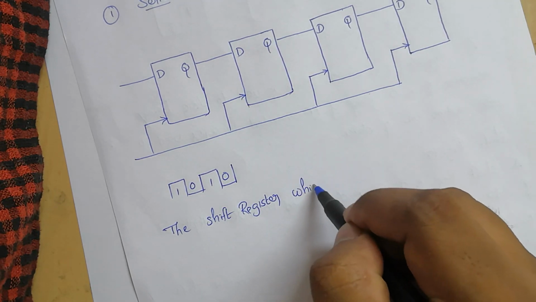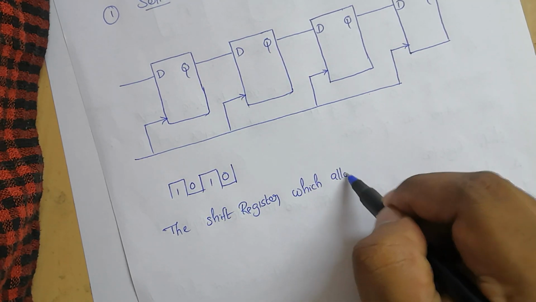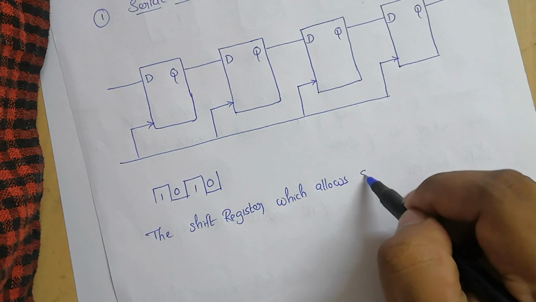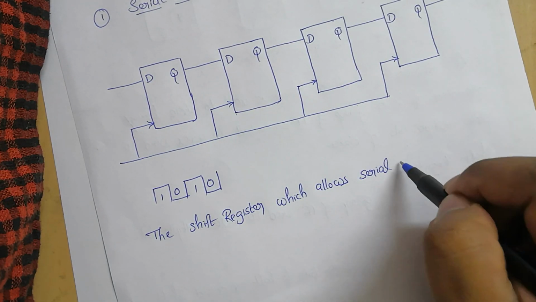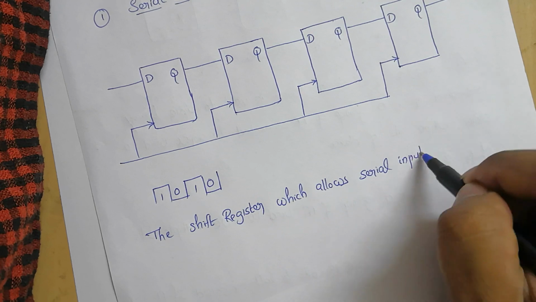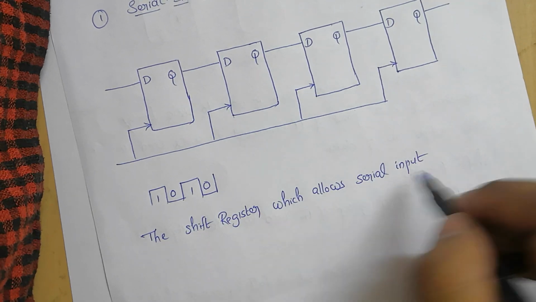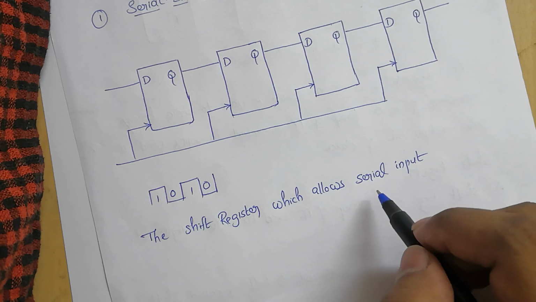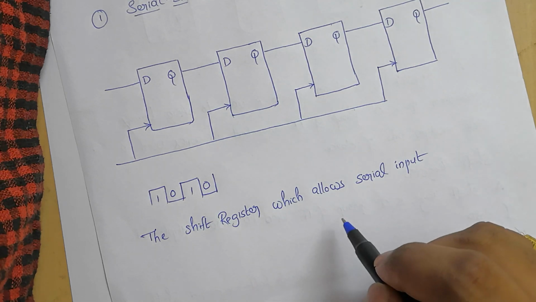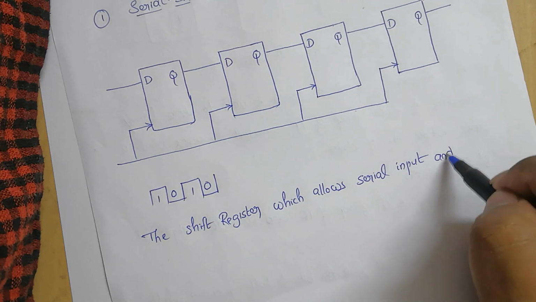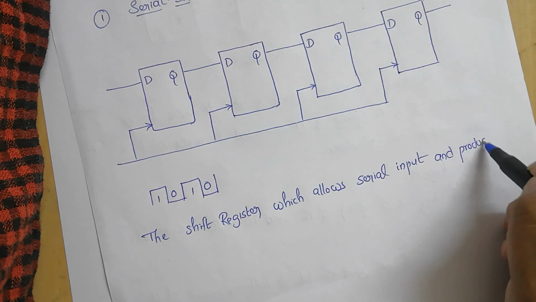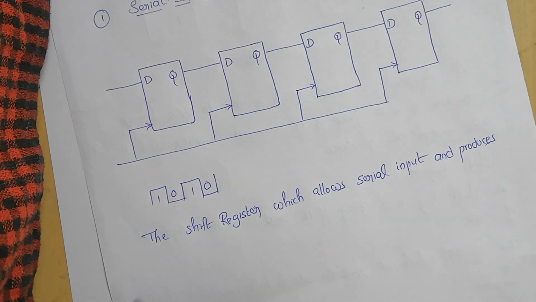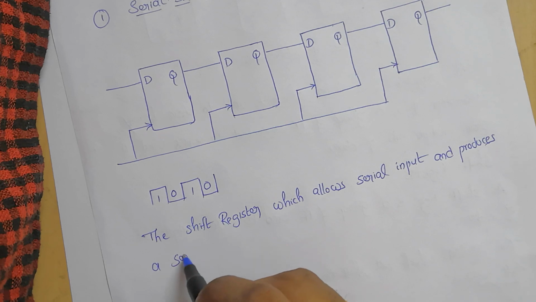Here the serial input means the input is in the form of one bit after the other through a single data line, and it produces a serial output.